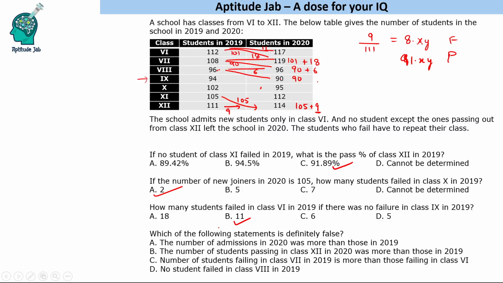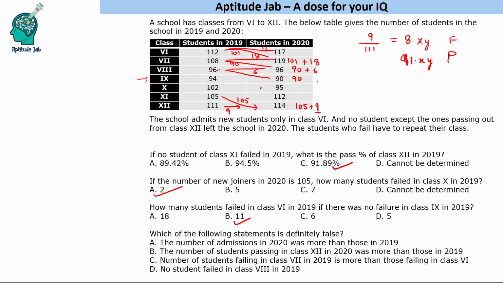The next question is, which of the following statements is definitely false? The number of admissions in 2020 was more than those in 2019. Can we say that? No, we cannot tell, because we do not know the number of failures.